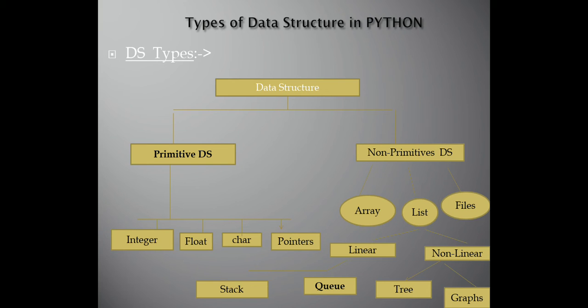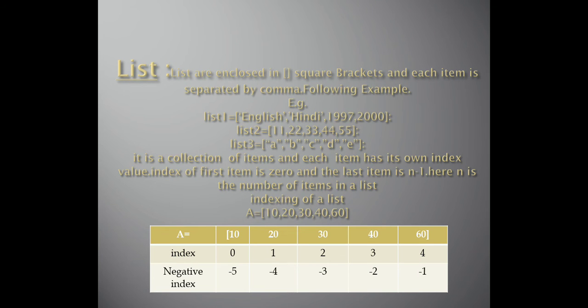What is a list? First, in data structures, what is a list? A list is enclosed in square brackets, each item is separated by a comma, and it starts from zero index. Like you have 5 elements. Suppose I define a list a0, a1, a2, a3, a4.